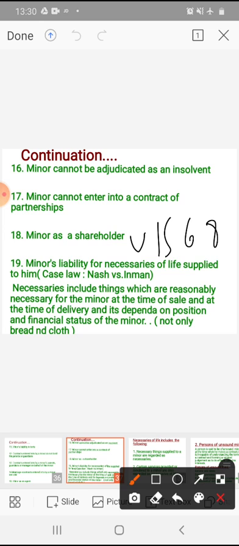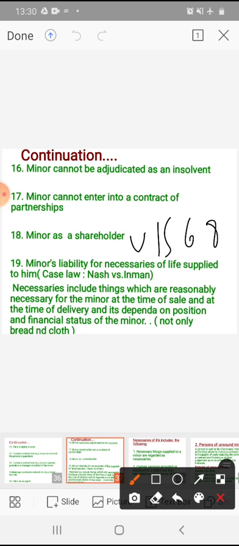See, under this, what the law says: if any person provides necessaries of life for a minor or the minor's dependents, for example the minor's parents, in that case that particular person can be reimbursed out of the minor's property.